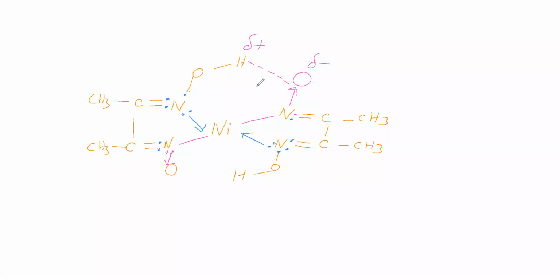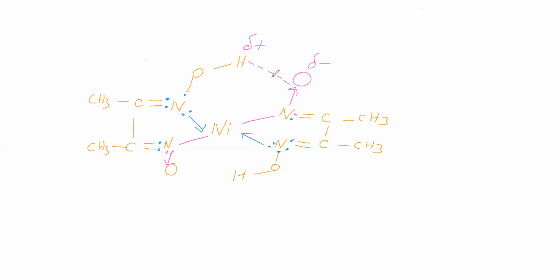Due to hydrogen bonding, this will become a ring-like structure. In this ring, how many sides are there? We'll see. It is number 1, number 2, number 3, number 4, number 5, number 6.